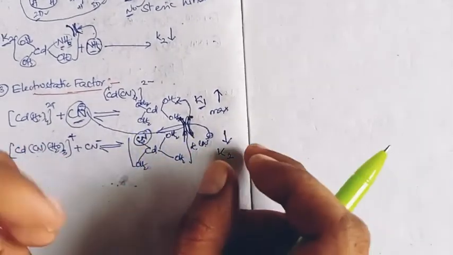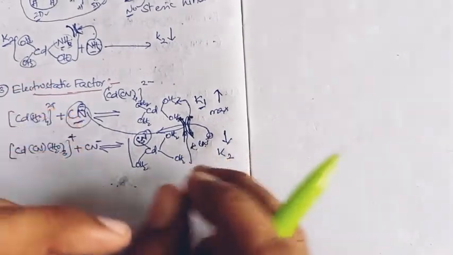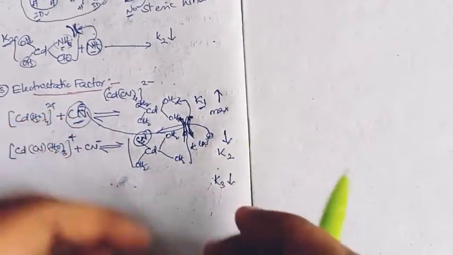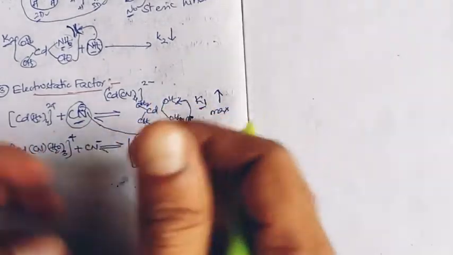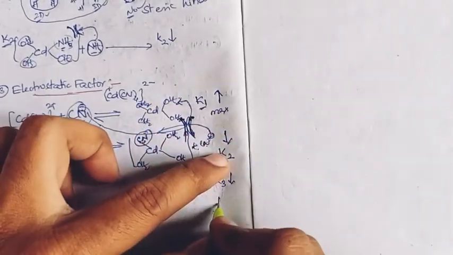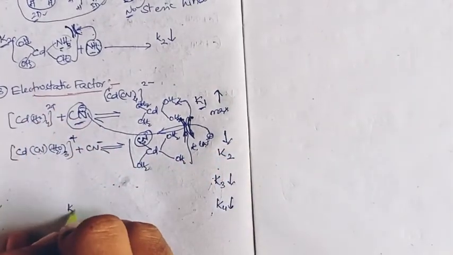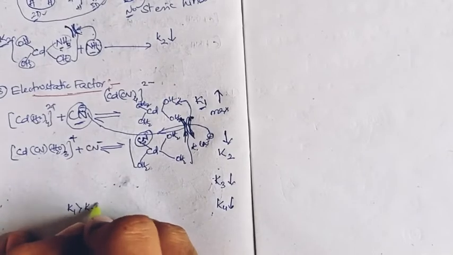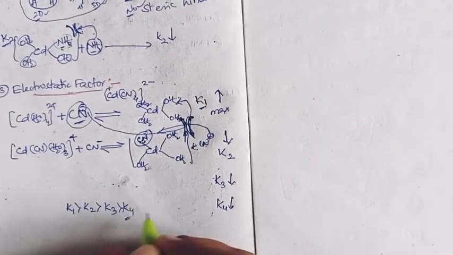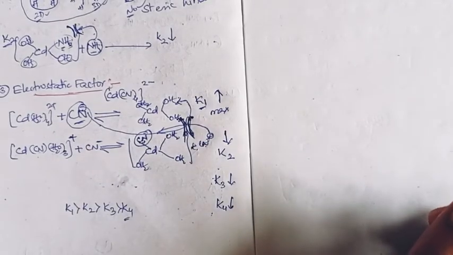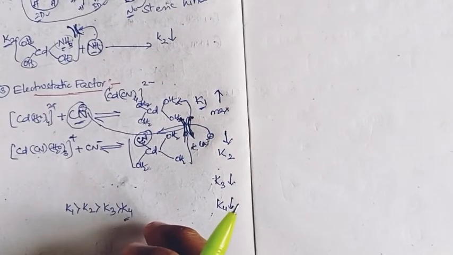Thus the repulsion from the three negative pre-coordinated ligand sites to the attacking cyanide creates a further larger electrostatic destabilizing factor, where K4 will become the least. So K1 will be maximum, K2 will be less, then K3 and K4, with the decrease continuing from K1 to K4.